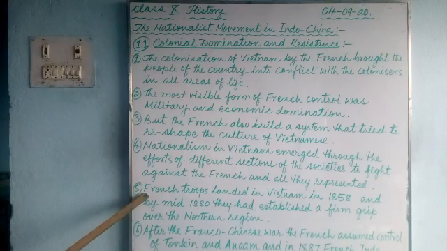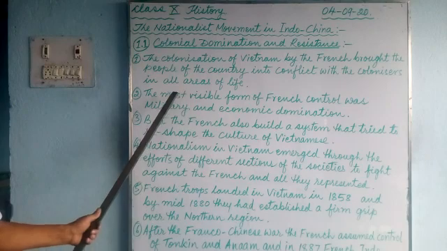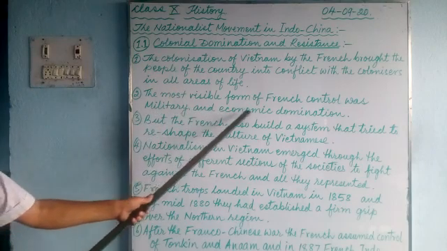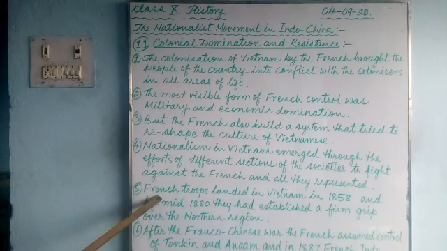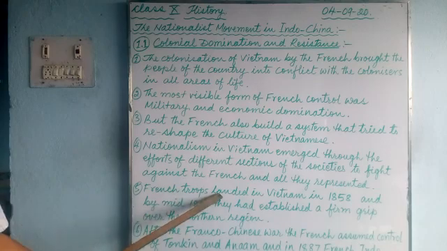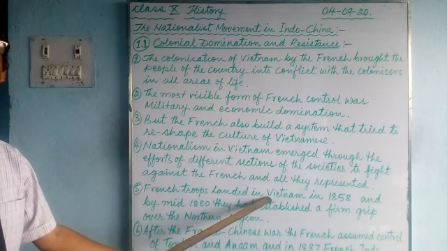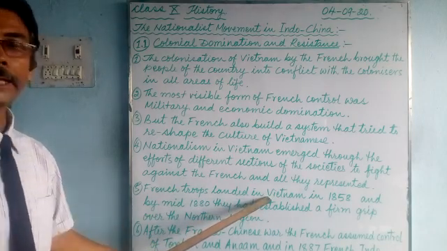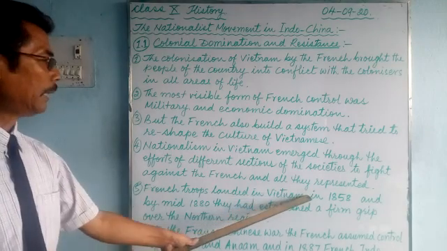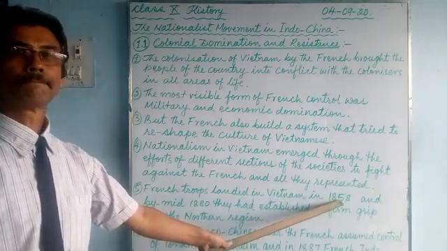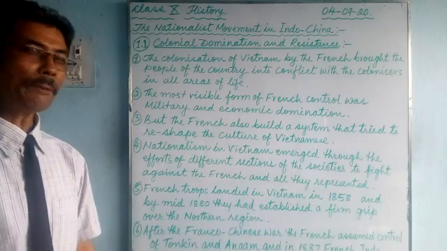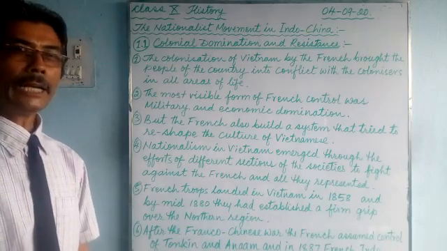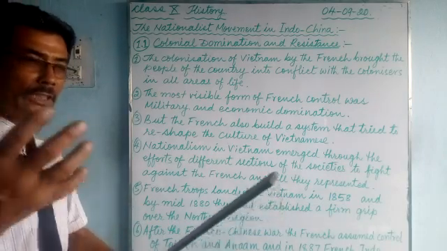Number 5, French troops, you can see there. Here we have talked about military and economic domination. Military domination: French troops landed in Vietnam in 1858. Compare this with our country, India, where British soldiers did not land.